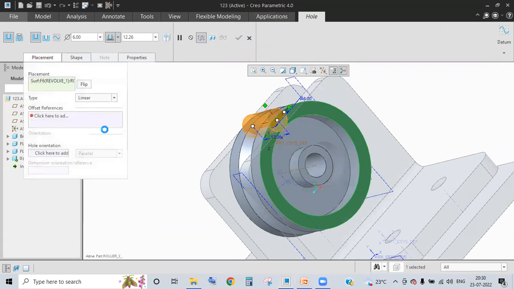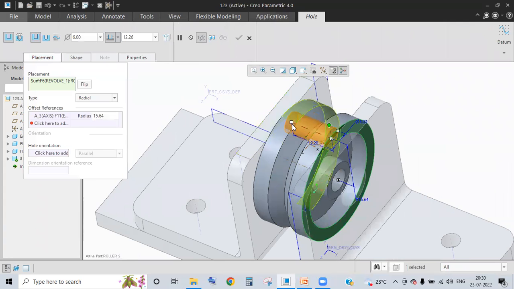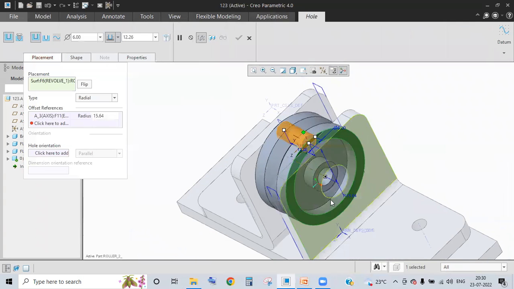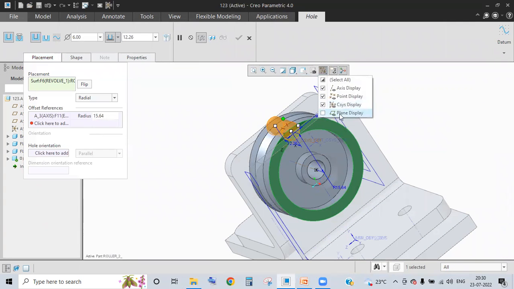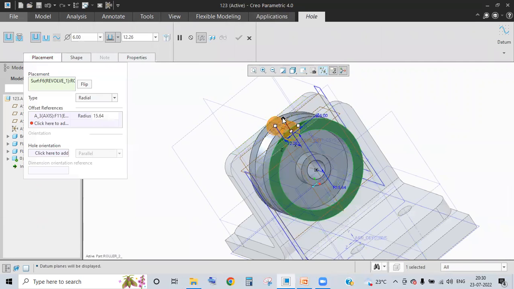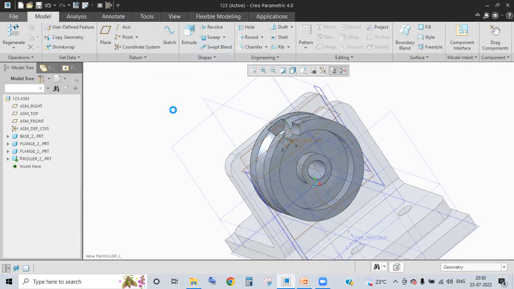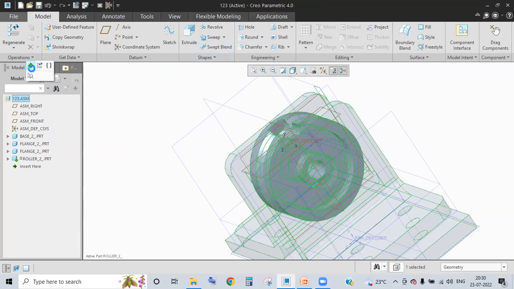Placements. It's not linear, it's radial. So one edge I'll select with the center, the other edge I'll select with the planes which I have switched off. I'll select randomly any of those planes. Click on OK. Again, click on assembly, click on activate.